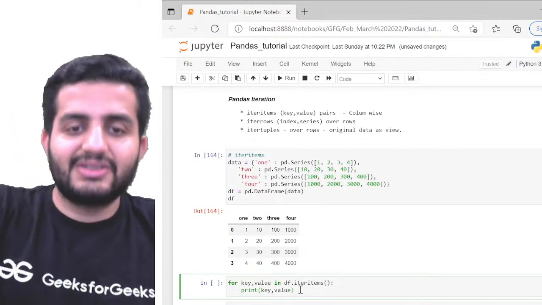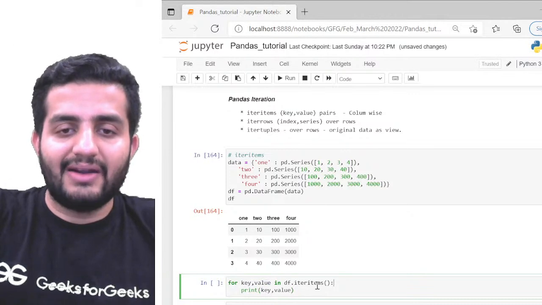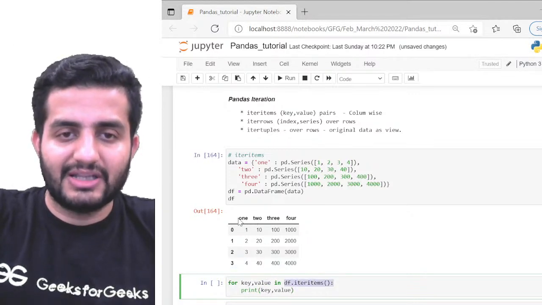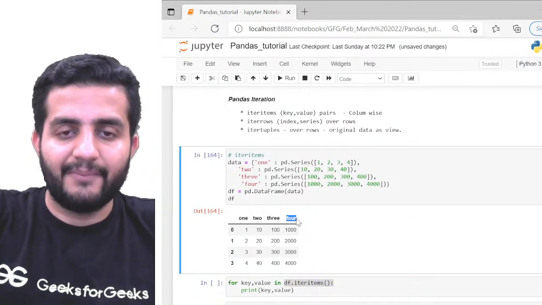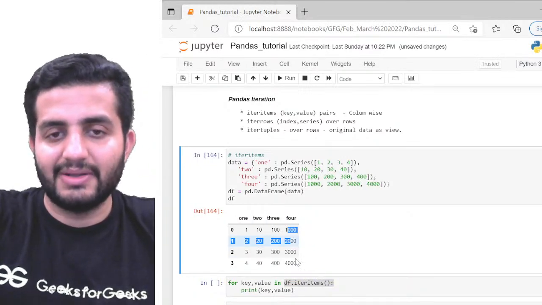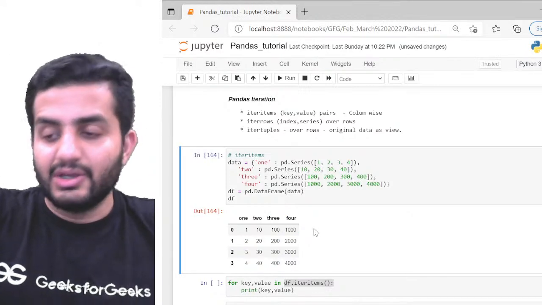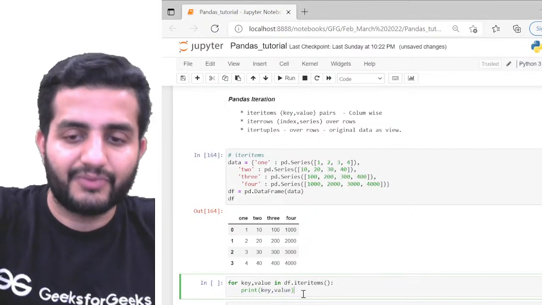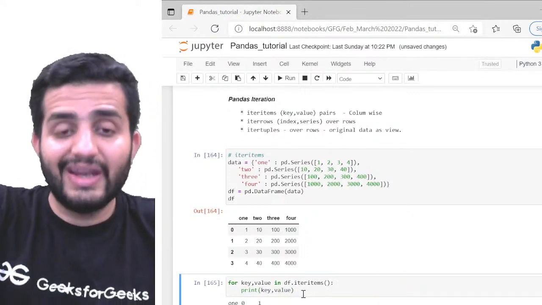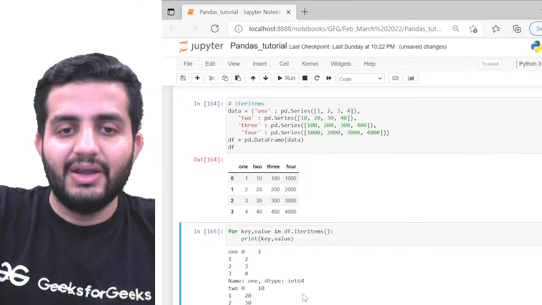And for every such key-value pair from df.iteritems, there will be 4 pairs, right? This is one pair, this is the second pair, this is the third pair, and this is the fourth pair. The key and the values are my elements here, right? So 4 pairs I have. For all of such pairs, print the key and the values. This is what I'm trying to do. Now look at this data. Very interesting, guys. Very interesting. Now look at this.